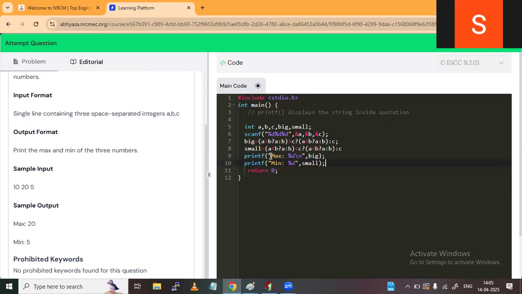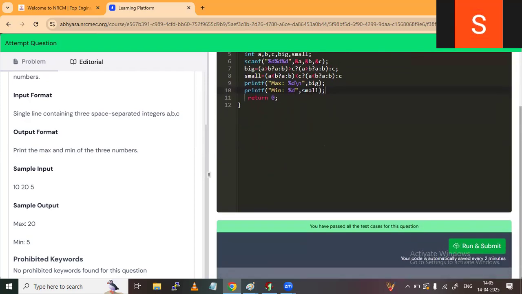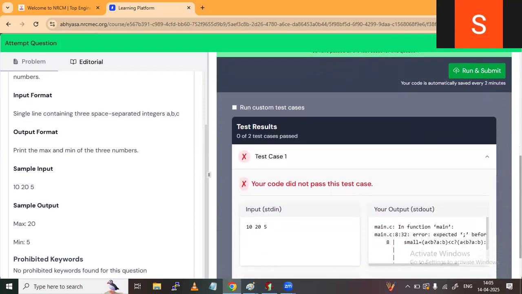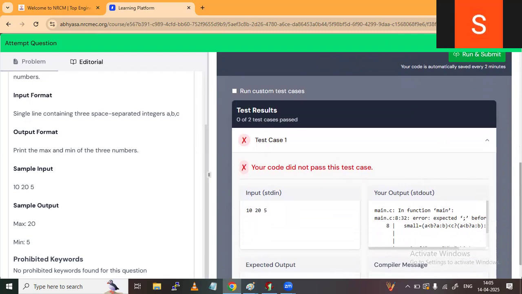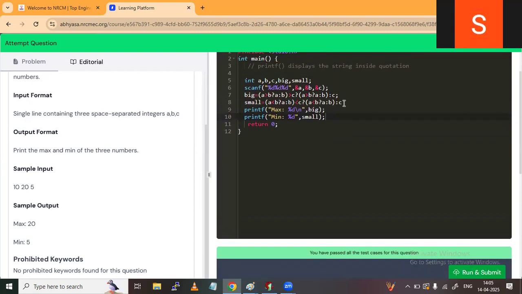Next. Okay, next, after writing the program, here Alt F9, Control F9, no need to press. Here we go down. If we go down, here run and submit is there. You have to click on that. Now the test cases are checked. Let us see what is showing. Some error is showing. Where is the error? Here I actually forgot the semicolon, that's why the error is showing. Give the semicolon. Once again go to run and submit.